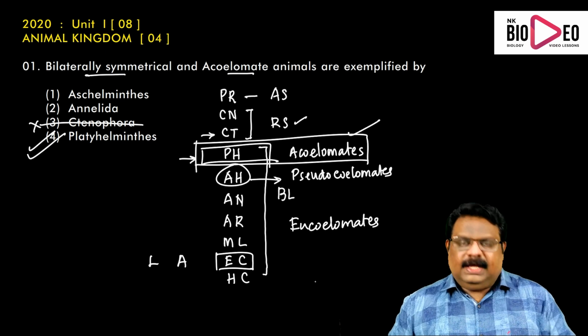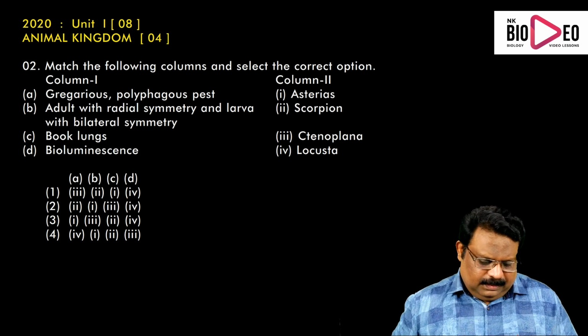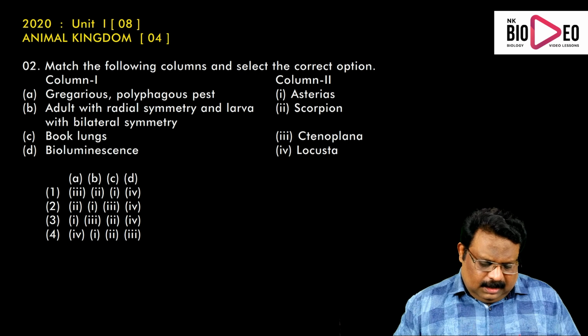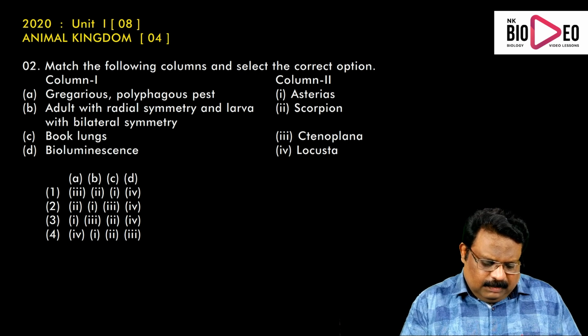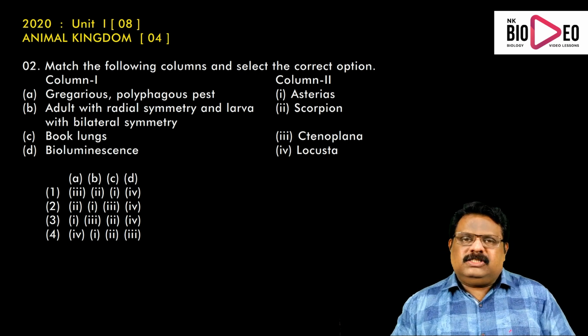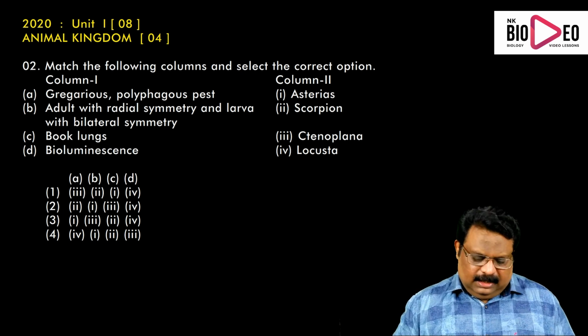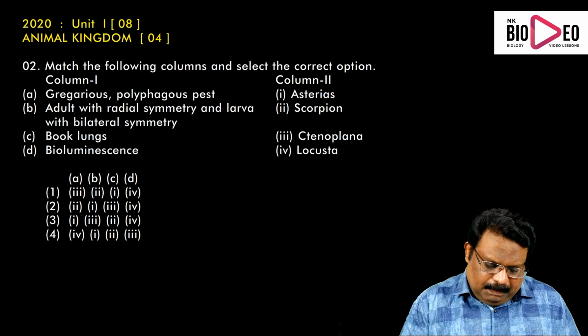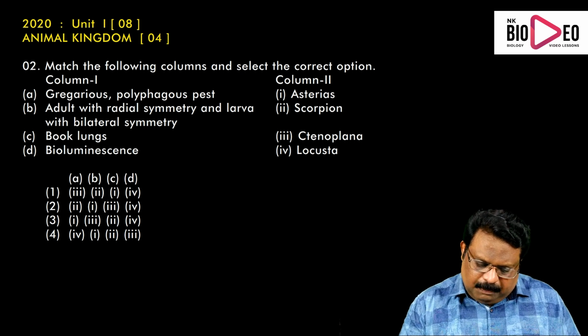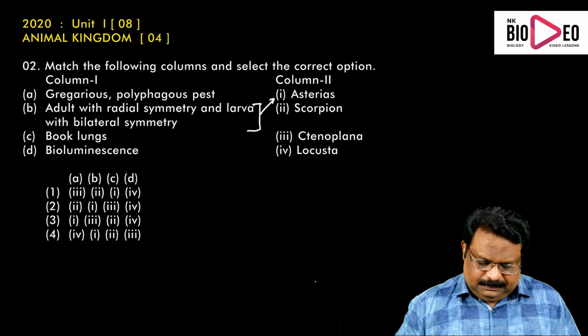Now, 4 questions were there in animal kingdom. This is the first question. Now we can see the second question. The second question from animal kingdom was a matching type of question. Some examples were given and their features. Gregarious polyphagous pest, adult with radial symmetry and larva with bilateral symmetry, book lungs, bioluminescence. In the previous question we described that the adult with radial symmetry and larva having bilateral symmetry is phylum Echinodermata. Okay. So B: here Asterias, Scorpion, Ctenoplana, Locusta. Asterias is an echinoderm. So B1.